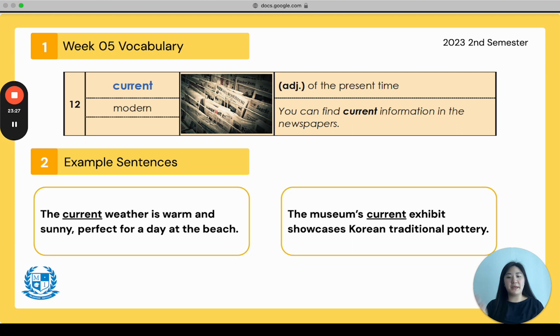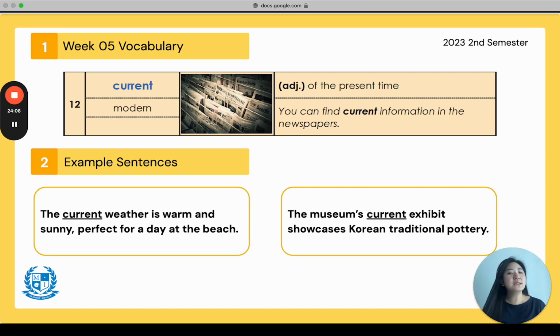Right? If you open up a newspaper, you're not going to see news from like 1947. You'll see the news from 2023 on that day. Current news. Unless the newspaper is really old. But we're trying to talk about a newspaper right now. Repeat after me. You can find current information in the newspapers. The example sentence 1 says, the current weather is warm and sunny, perfect for a day at the beach. Kind of like today. It's nice and warm and sunny today. The current weather, meaning the weather right now, at this present time.